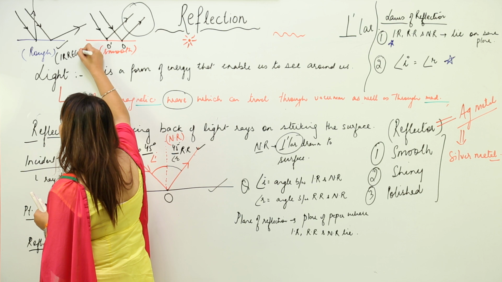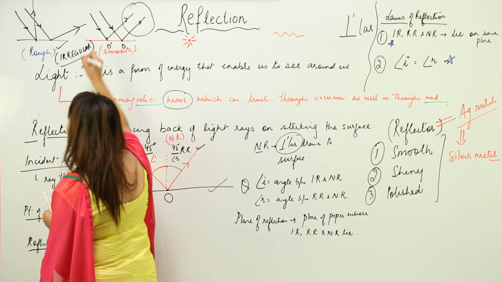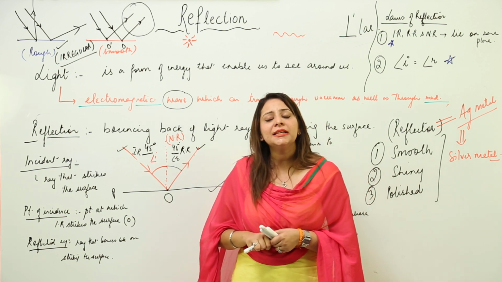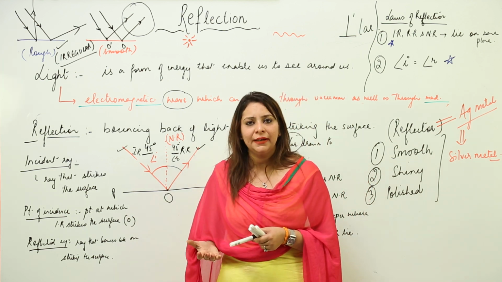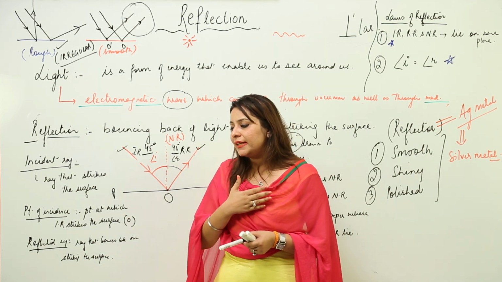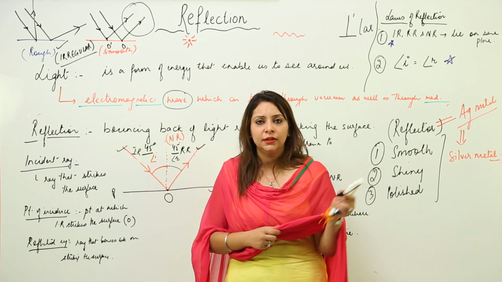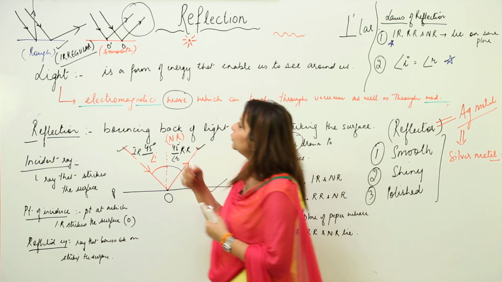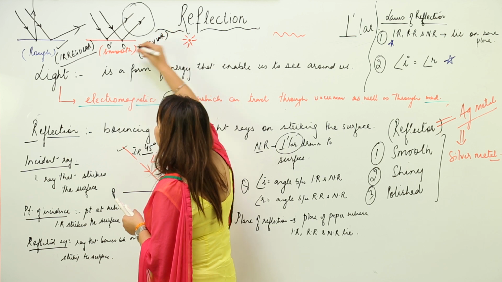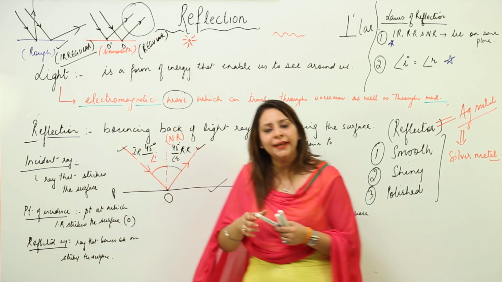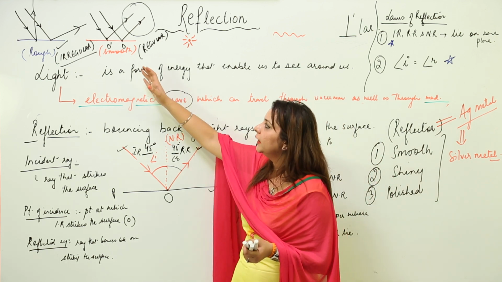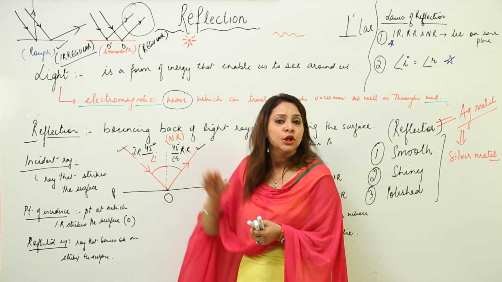So we say that whenever light strikes a rough surface, there is a reflection, but the reflection is irregular. Irregular means the reflected rays do not have any kind of similarity. They are not parallel to each other, and even the route which they are following is not the same. But in case of a smooth surface, we see that there is a regular reflection, as the reflected rays are all directed in one direction and they are all parallel to each other. So this is the reflection through rough and smooth surfaces.